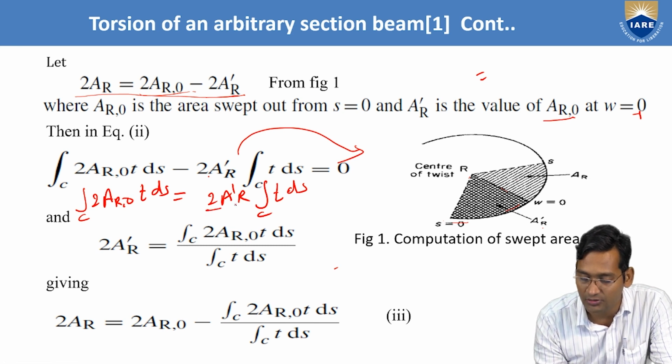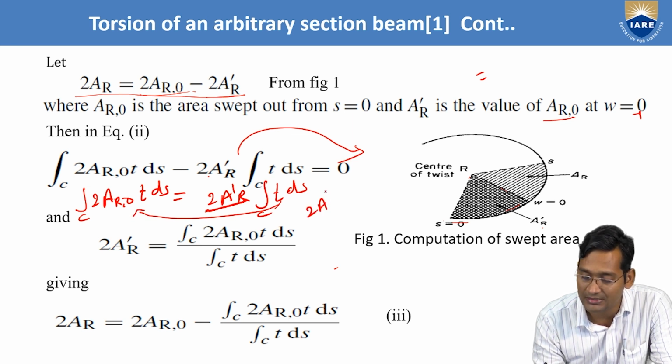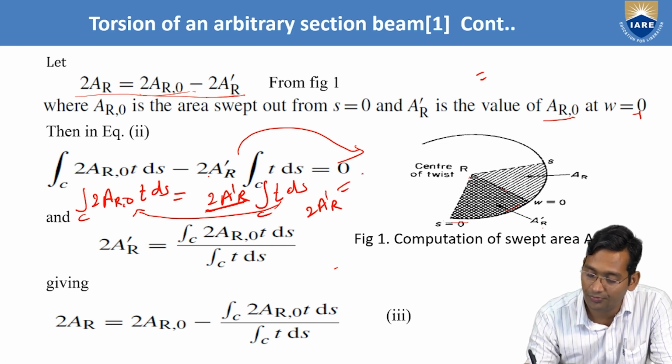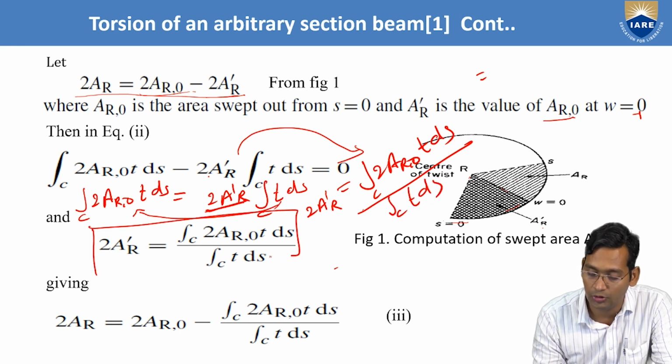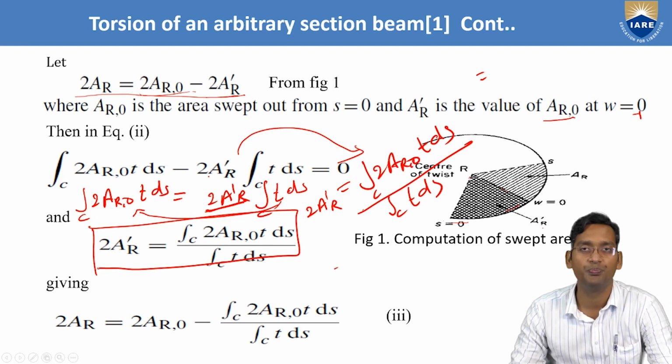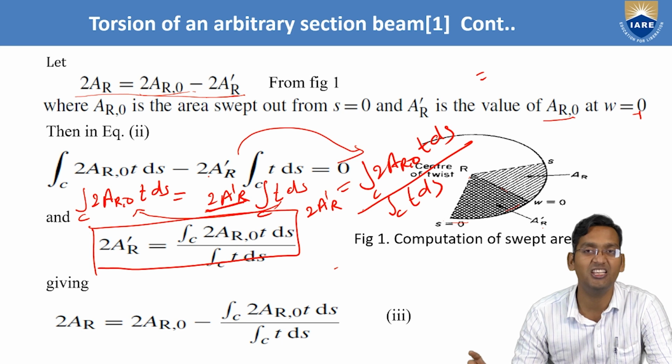Now what we have to find? 2AR dash. So keep 2AR dash and this will come to this side. Right. So now 2AR dash is equal to what? Integral of C 2AR comma 0 TDS whole divided by this term, integral of C TDS, the C that we got. 2AR dash is equal to integral C of 2AR comma naught T into TDS.